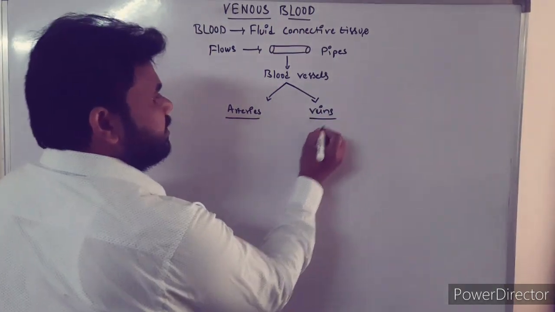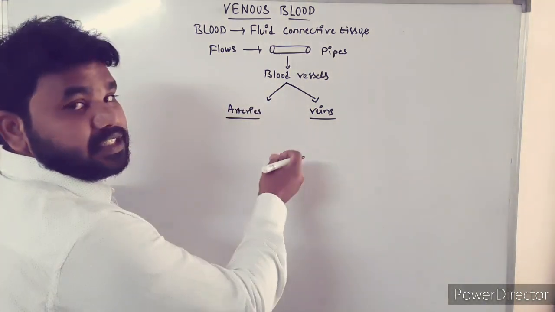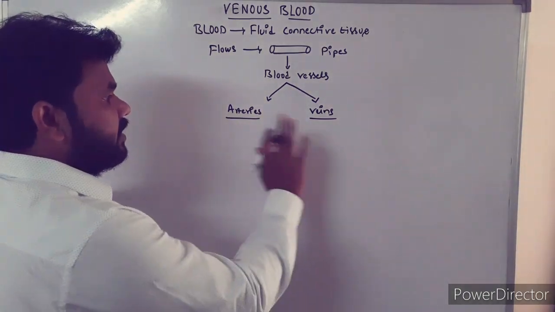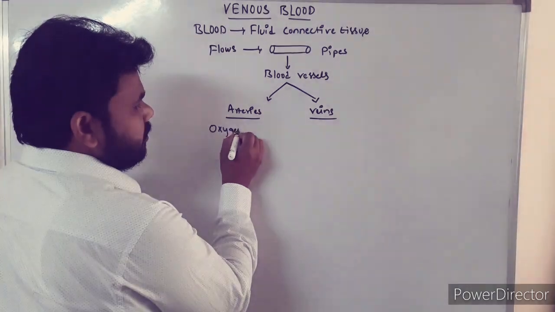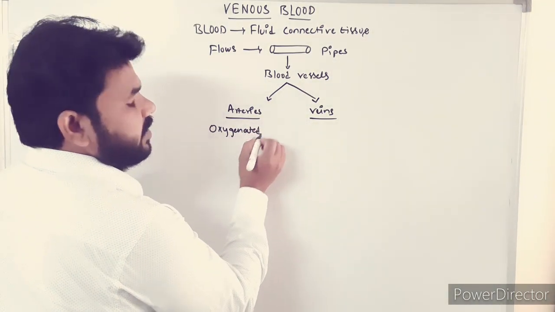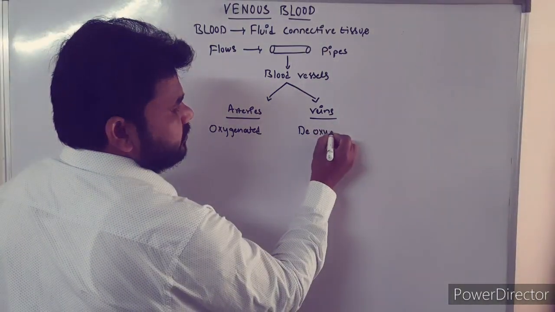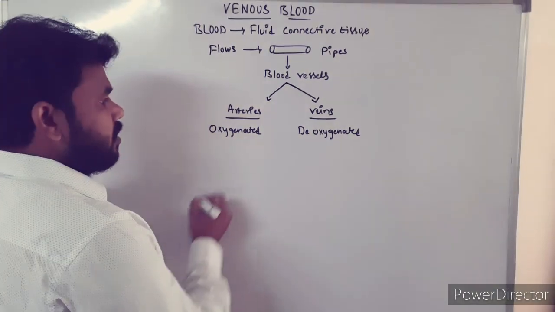Arteries carry blood and veins also carry blood, but there is one simple difference between them. Arteries carry oxygenated blood, whereas veins carry deoxygenated blood.